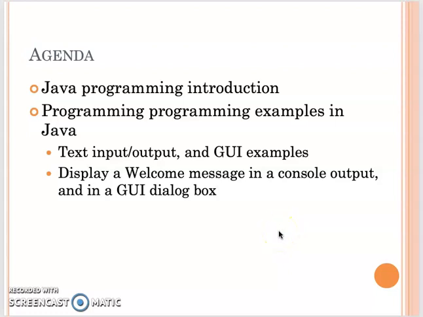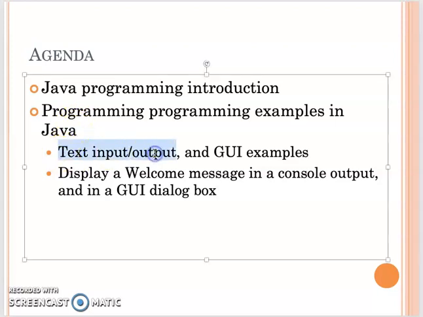In Module 0, we will talk about two things to introduce Java programming. In this video, we will talk about a short Java history. Then we will show you what a Java source file is and what a Java bytecode file is. In the next video, we will really run Java programming. We will run from console output and give you the welcome message from a GUI. So let's talk about Java programming.